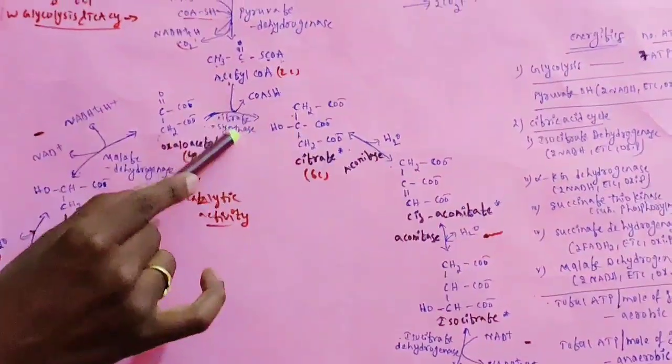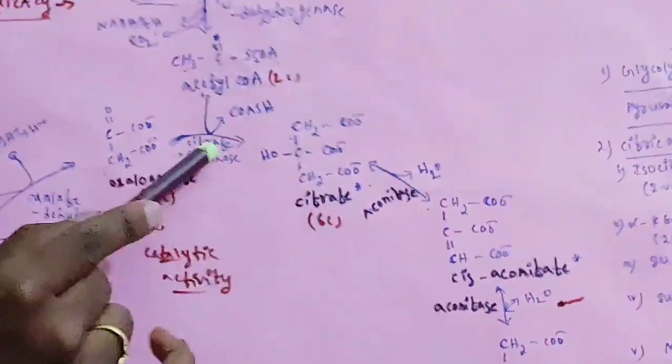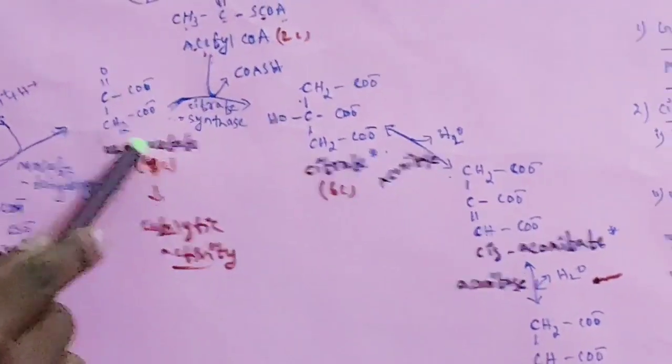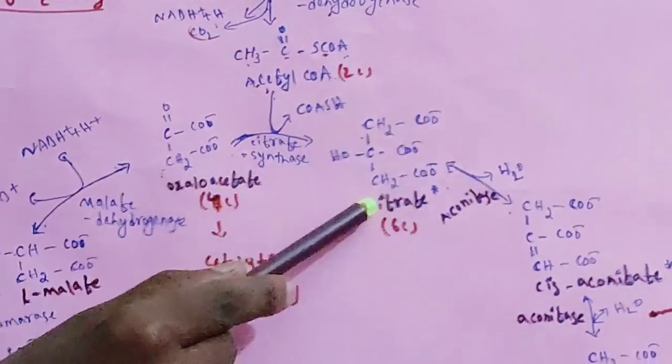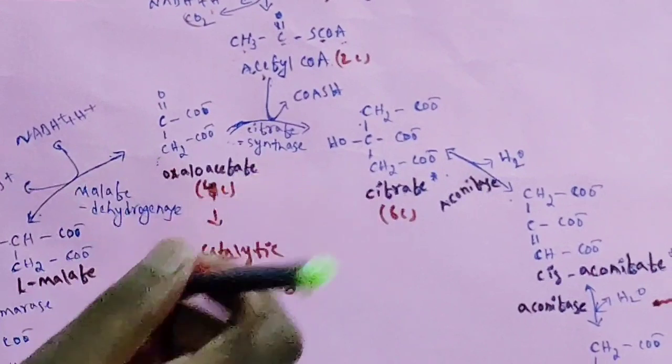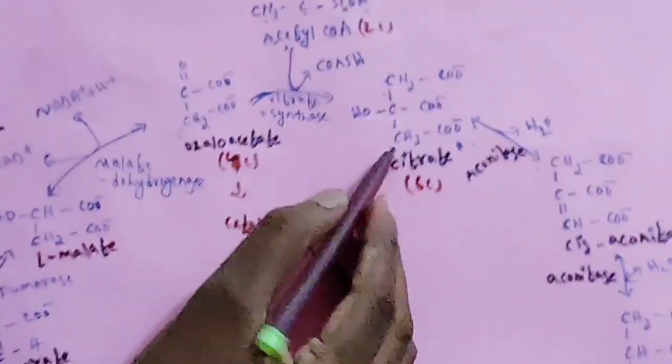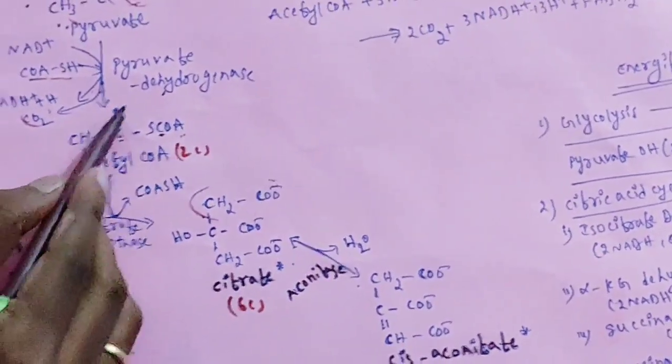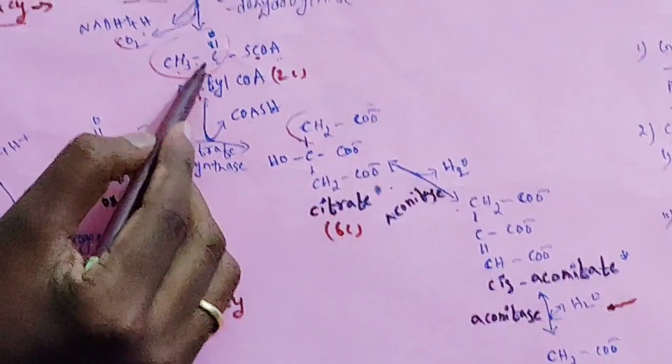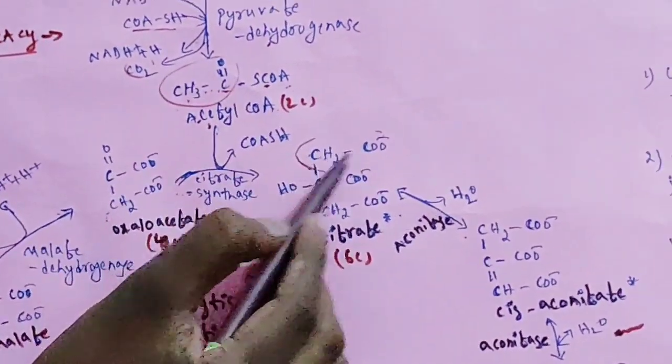Name itself indicating, it is involved in the formation of citrate. Citrate synthase combines both oxaloacetate and acetyl CoA and produces citrate. Here in the citrate you can see 1, 2, 3, 4, 5, 6, six carbons are there. Here this is CH2COO, which is from acetyl CoA.